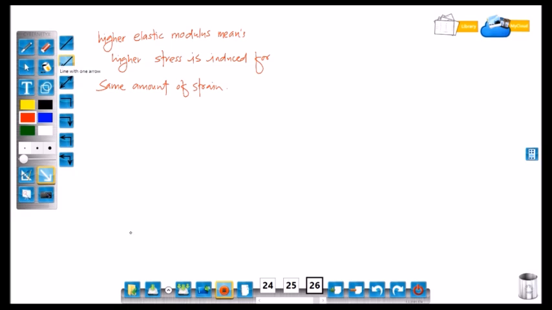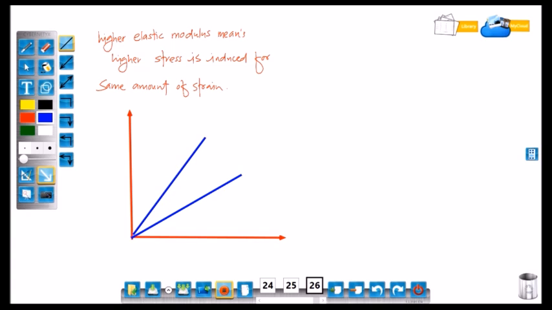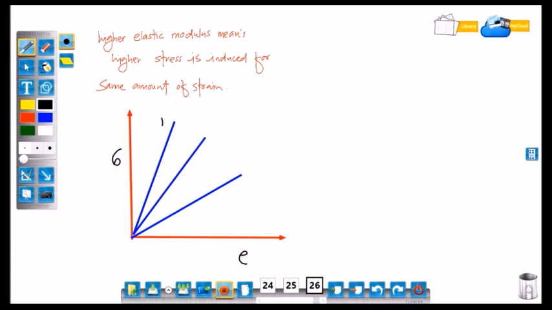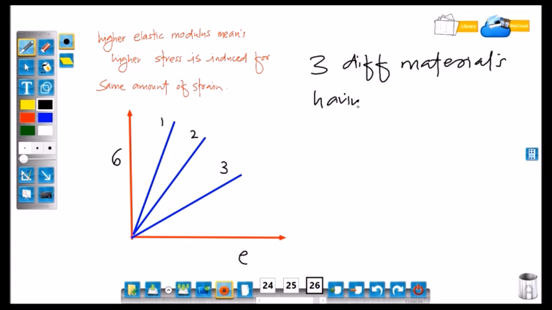We can see these on the graph. Plot stress versus strain graph. These are the three different materials having different elastic modulus.